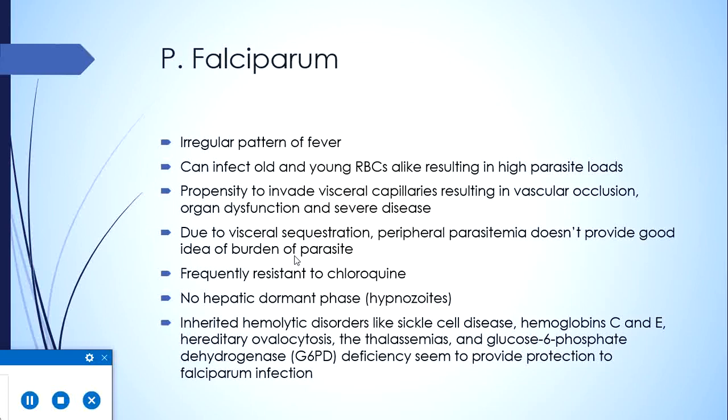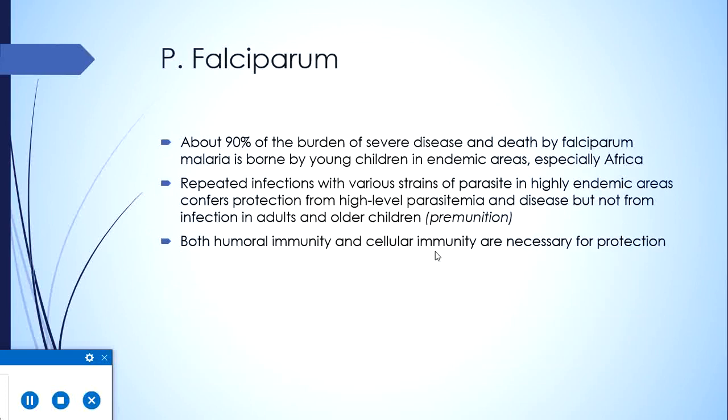There is another point, that inherited hemolytic disorders like sickle cell disease, hemoglobin C and E, hereditary ovalocytosis, the thalassemias, and glucose-6-phosphate dehydrogenase deficiency seem to provide some sort of protection against falciparum infection. Probably they make it difficult for the parasite to invade an already damaged red blood cell. So we can frequently find these traits in areas which are endemic for falciparum infection.